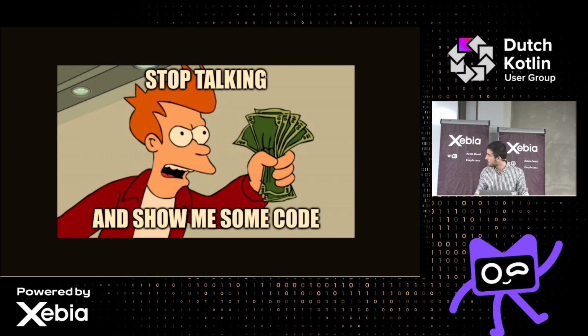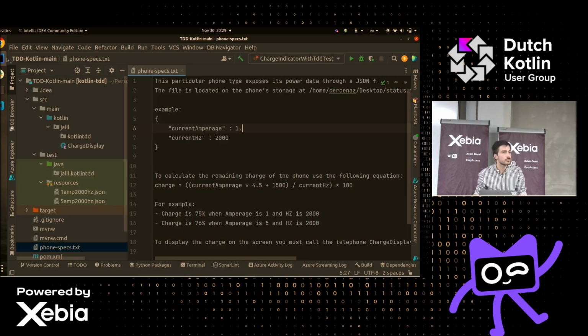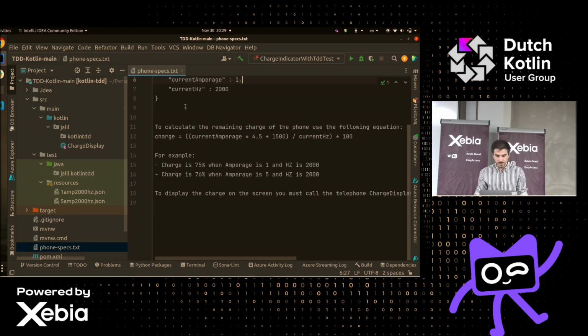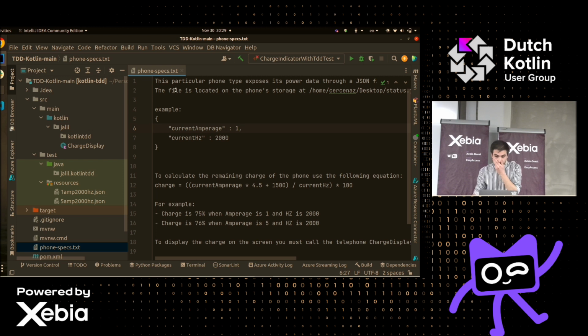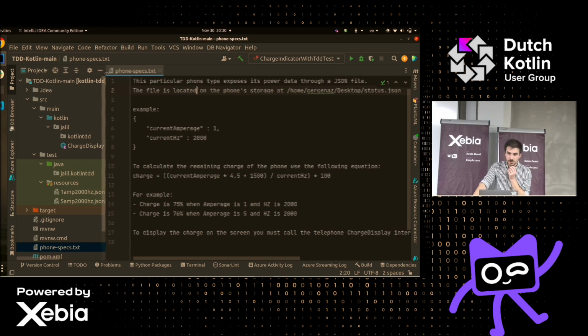Cool, so I was talking for a while now. Let's look at some code and some live coding. So I'm using IntelliJ, shout out to the JetBrains people. Yes, so we have a problem. We're sitting at our desk, and then the product manager comes and says, hey, we have this new feature that we want to implement. So we have a phone, right? And we want to calculate and display this phone's charge.